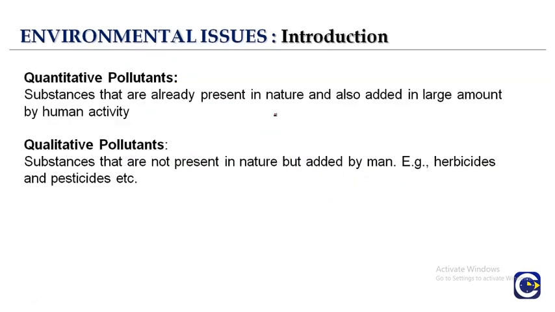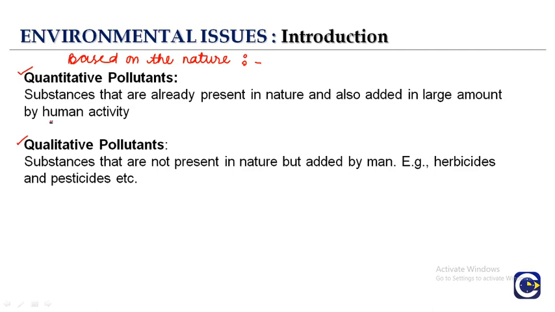Let's talk about the third classification. Next we have the quantitative pollutant and qualitative pollutant. Based on the nature, it is classified into qualitative pollutant and quantitative pollutant.